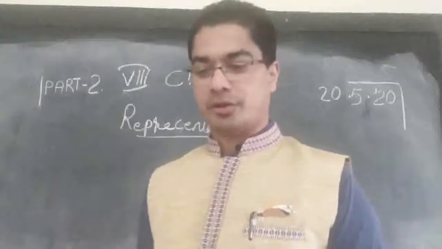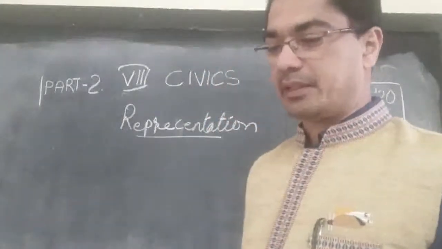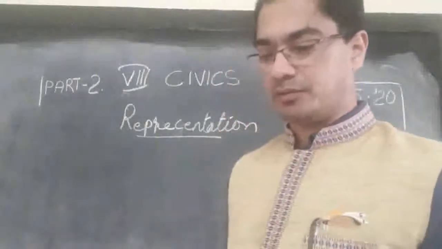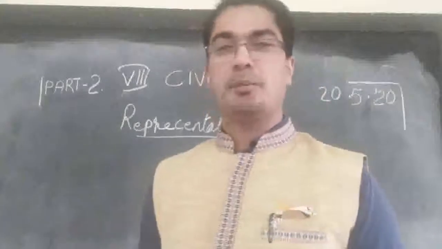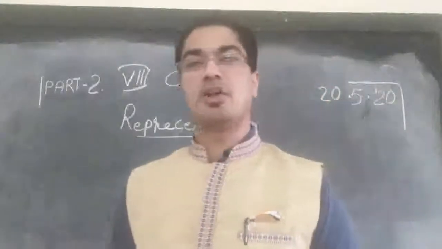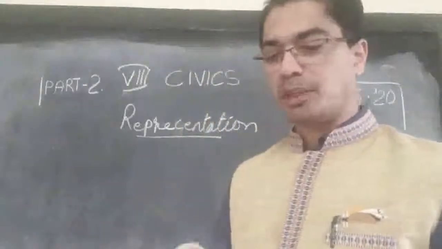So, I hope you all got it. The first one is the word directly. Second one is representatives. Third one is MLAs. Fourth one is universal adult franchise. These are the answers to fill in the blanks.